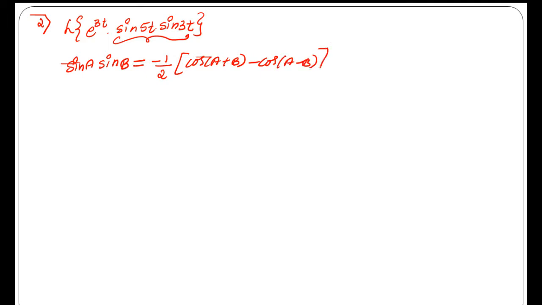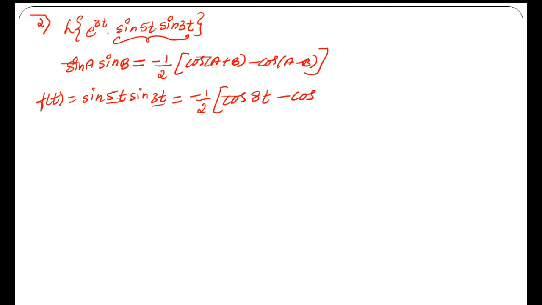So our f of t, sin 5t into sin 3t, can be written as minus 1 by 2 cos of (5t plus 3t), correct? A is 5t, b is 3t, so it becomes 8t, minus cos of (5t minus 3t), that becomes 2t.